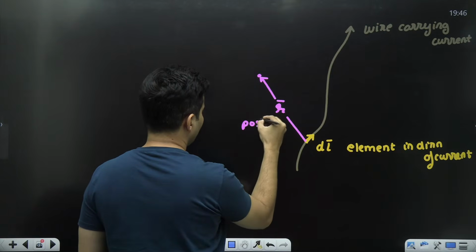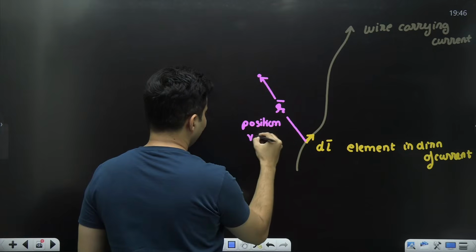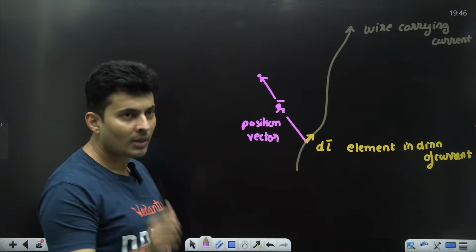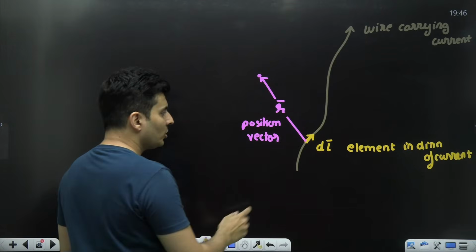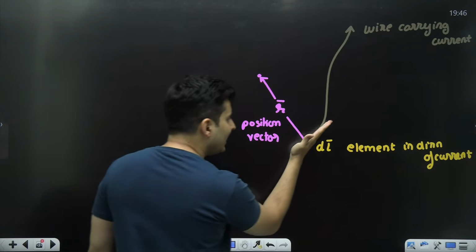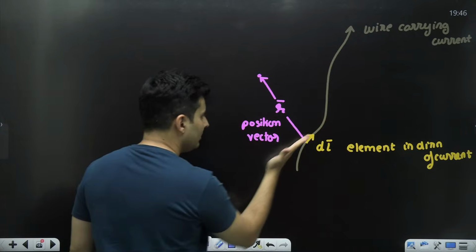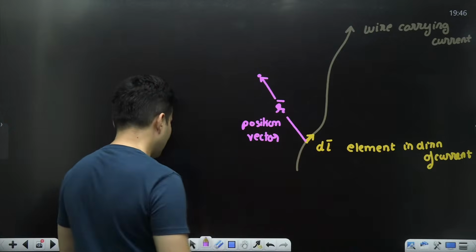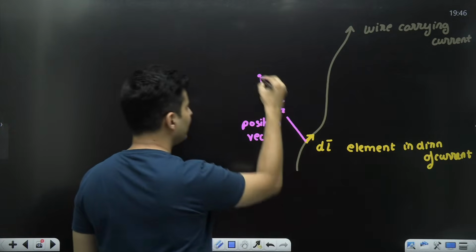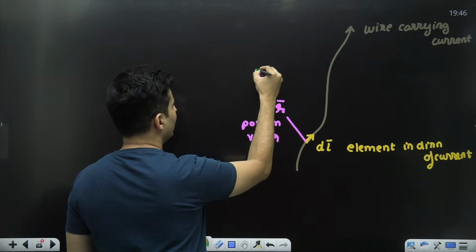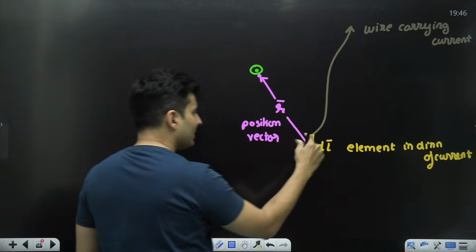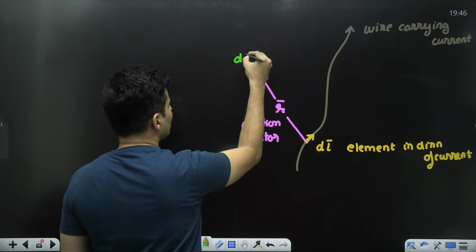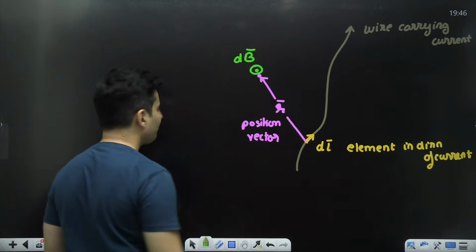This is nothing but the position vector of the point where you want to find the magnetic field. Next step, just do the cross product of dl with r. You will see the thumb going here. That is exactly the direction of the magnetic field. So the magnetic field at this point is coming towards me, but since it's being produced by a small element, the field will also be very small.